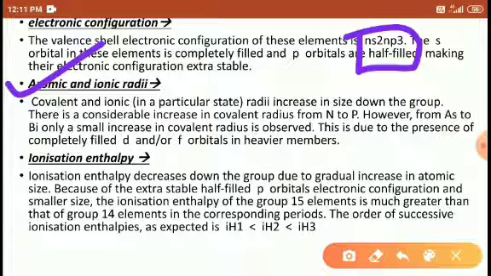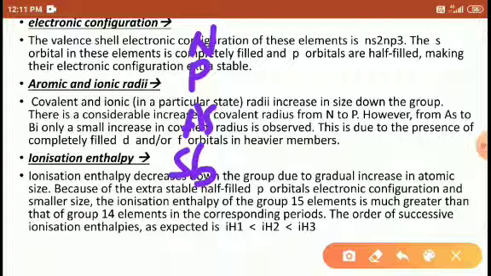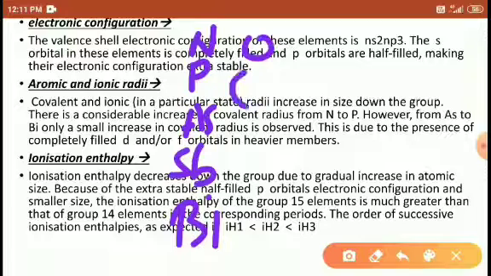So here students, as we move from top to bottom, nitrogen, phosphorus, arsenic, antimony and bismuth, these are the elements. In these elements the atomic radii increase from nitrogen to phosphorus.